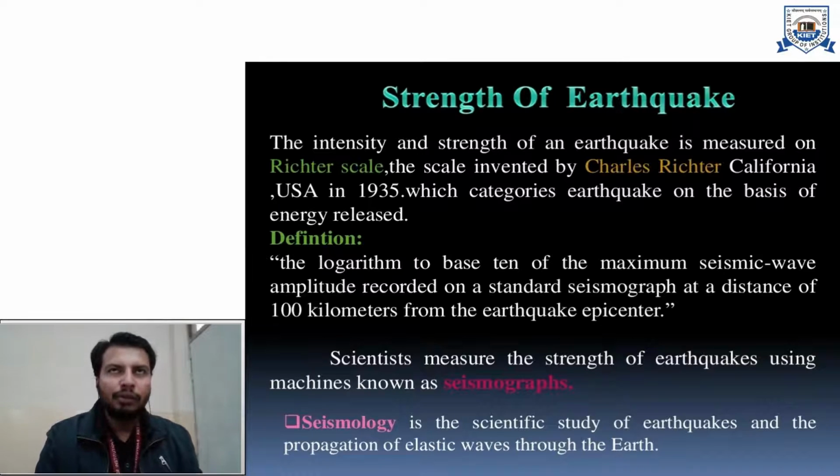Now, when we talk about the amount of energy released from a point focus, we definitely should have some mechanism to quantify the amount of energy that is being released by a particular type of earthquake.